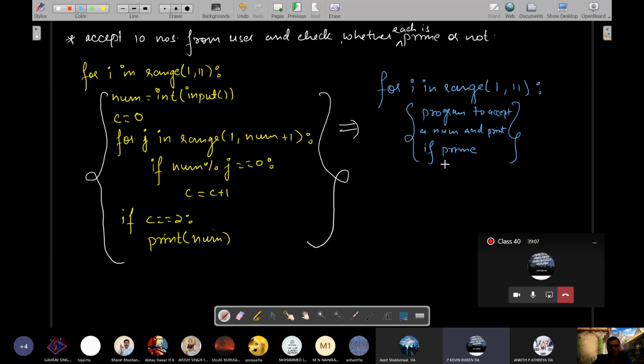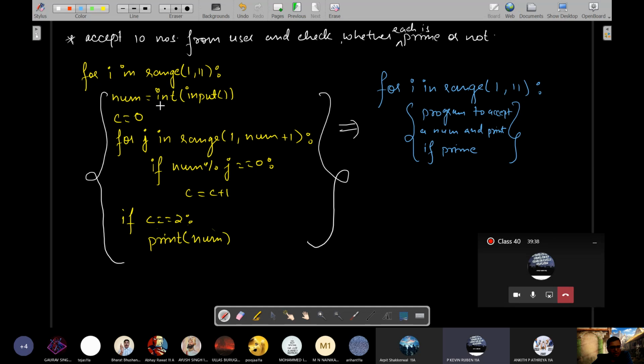Yes, sir. So this program individually enters a number and checks whether it is prime or not by computing the number of factors it has. So if you put it in a loop of 10, this process will happen 10 times. And what is this process? This process is accepting one number, checking, and printing if it is prime. So if you put it in a loop of 10, 10 times it will ask for a number and check prime and print if it is prime.